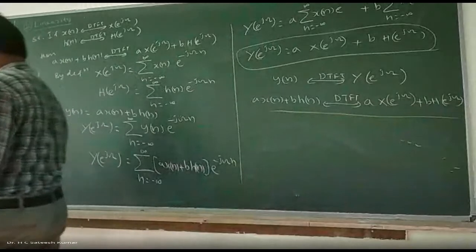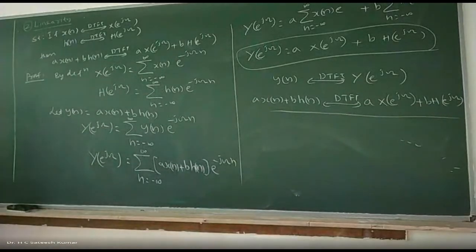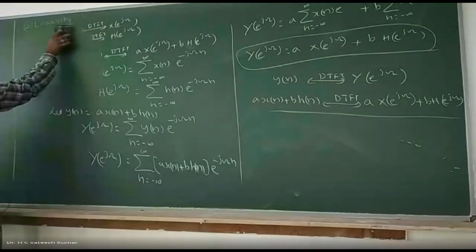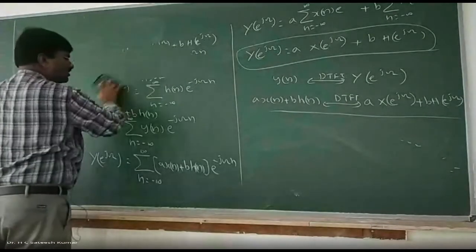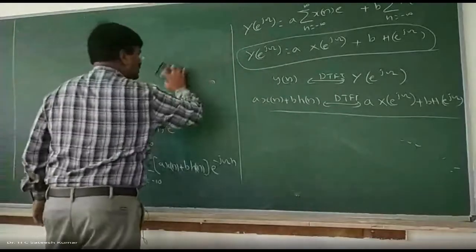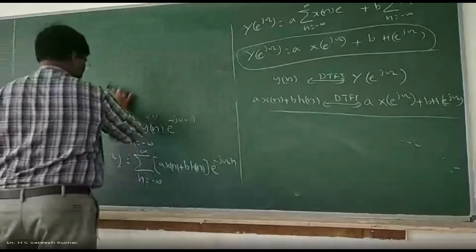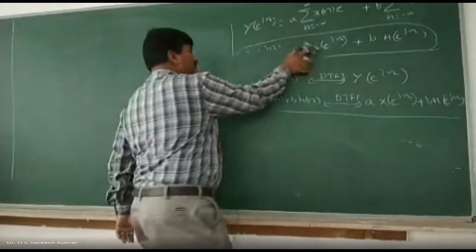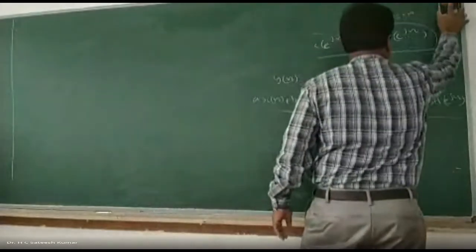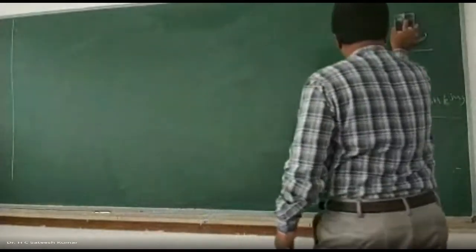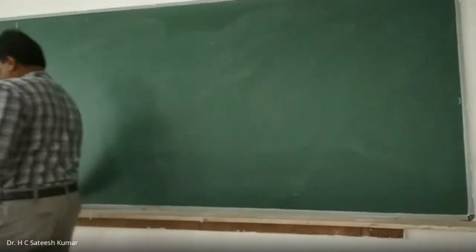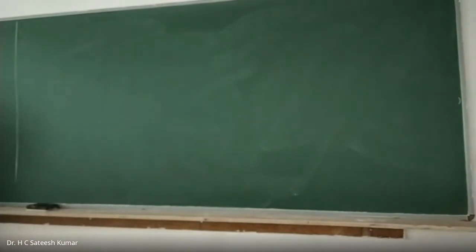Go for the next property, that is nothing but time shift property, right? So this is similar to the linearity property you studied in the Z transformation. Even in the higher semester, in the DFT, in the DSP subject, you will be repeating the same thing with a different definition of DFT. And DTFT is the basis for the next semester DSP, and so learning this is very, very important. Where we stop here, at that point they'll start in the higher semester. Okay. Go for the next property.